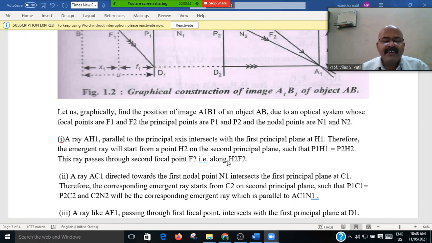That is along H1H2. The second incident ray is AC1, the central ray.